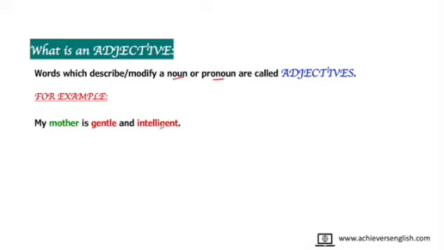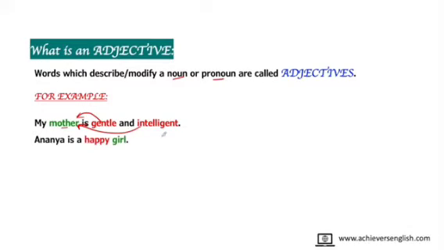My mother is gentle and intelligent. In this sentence, I have highlighted two kinds of words. First is mother, and second is gentle and intelligent. So mother is a noun here. Now, gentle and intelligent are the qualities of mother. Therefore, they are adjectives. The words which describe or modify a noun or pronoun are called adjectives.